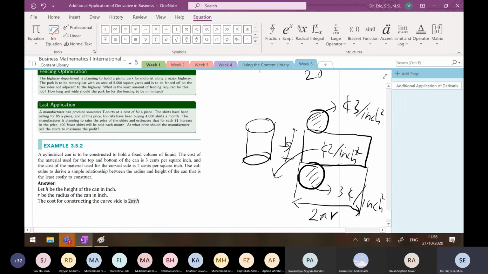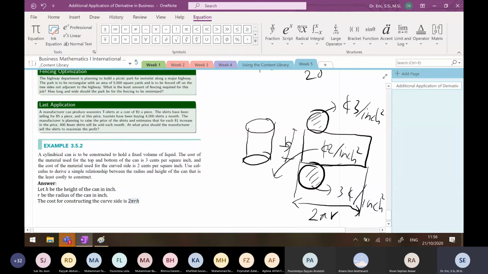So the cost of constructing this is how much? If the area is 1 inch squared, the cost is 2 cents.